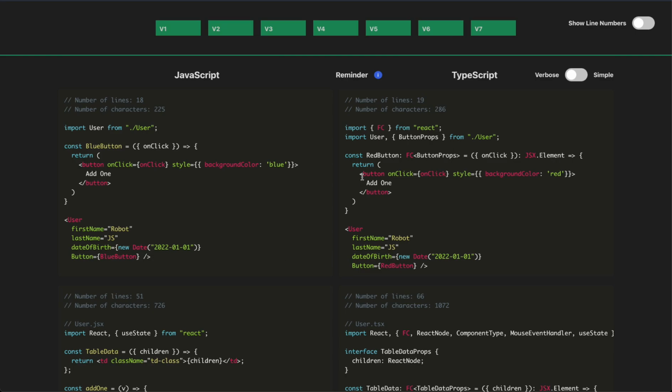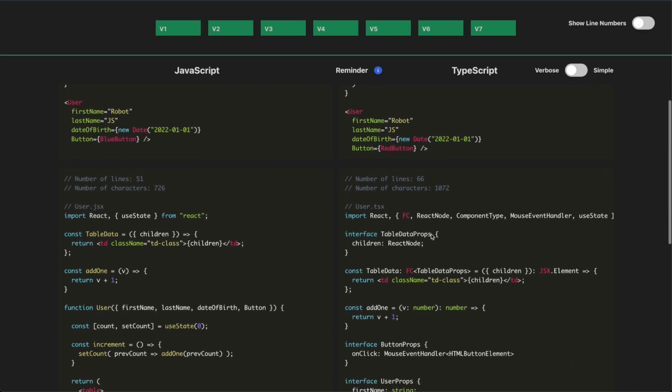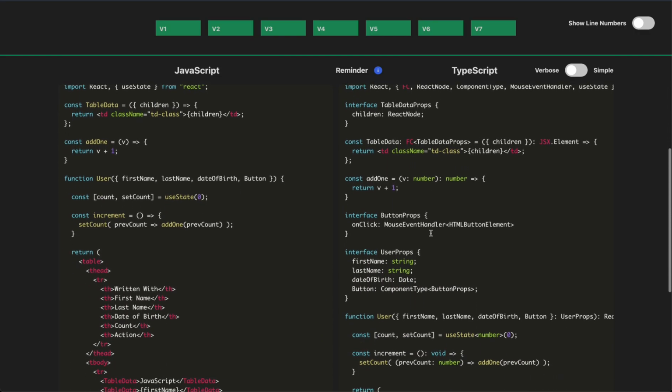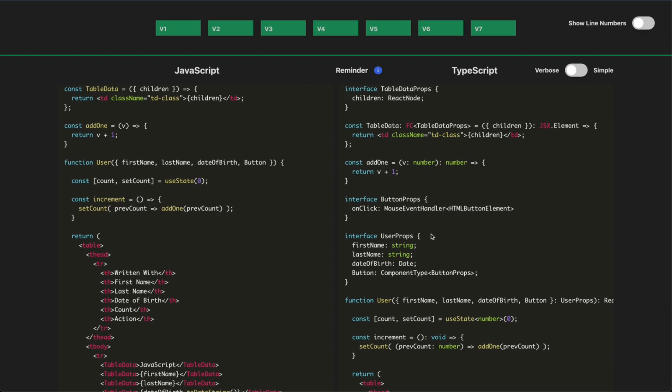However, again, because we're using TypeScript, we need to define the button properties. Now, where are the button properties defined? They're not defined in the first file. They're actually defined in the second file. Why? Well, because what we wanted to do is make sure that whatever type is passed into the user had the correct properties on it, i.e. onClick, such that the onClick would work.